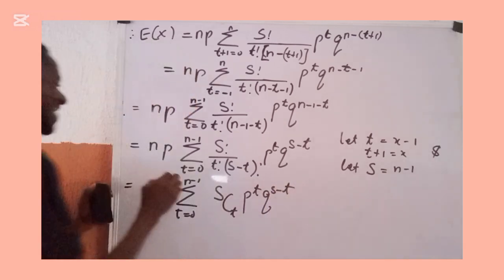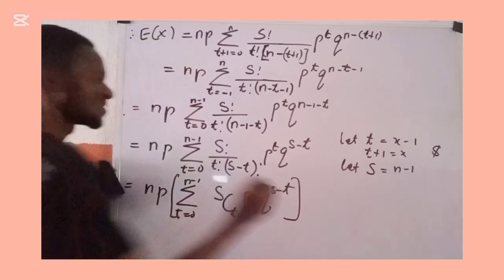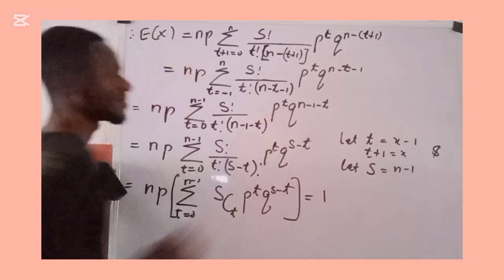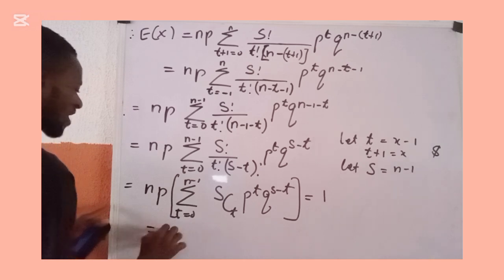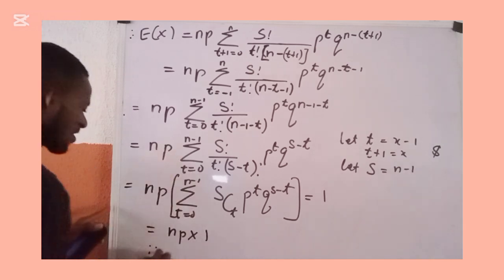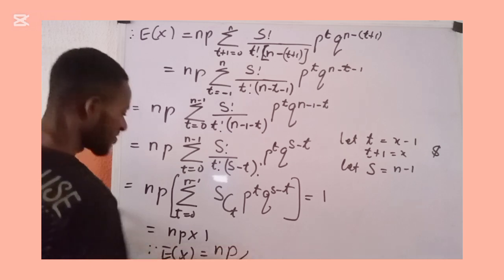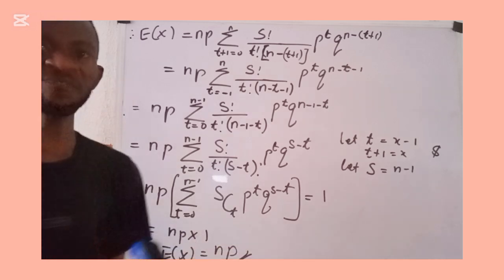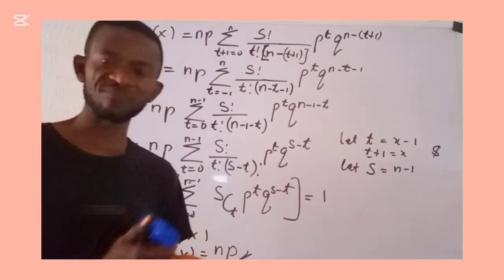And we said earlier that the sum of this probability is equal to 1. So if the whole of this is equal to 1, it means that what I'm going to have is np multiplied by 1. We say therefore that our E of x is now given as np. And this becomes what we call the expected value of a binomial distribution.